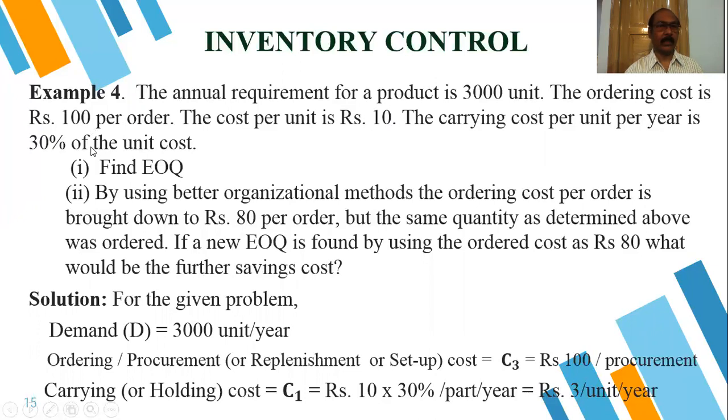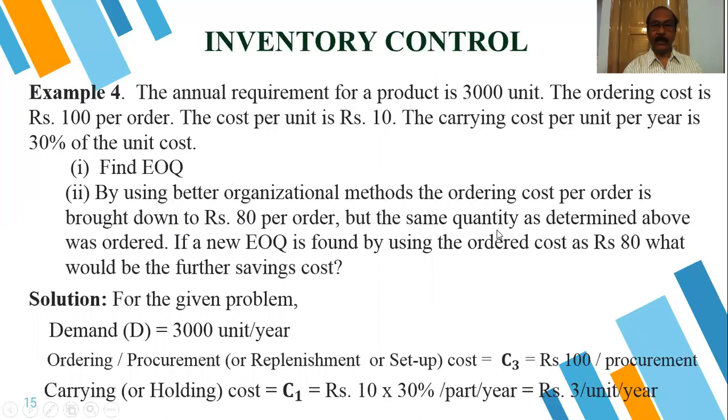C1. This is C3. Now what we have to find out according to the question. First question is find the EOQ, economic order quantity. Second, by using the better organizational method, the ordering cost per order is brought down to rupees 80. If the ordering cost is replaced by 80 instead of the 100 rupees, then what would be our economic effect that we have to discuss by finding the values.